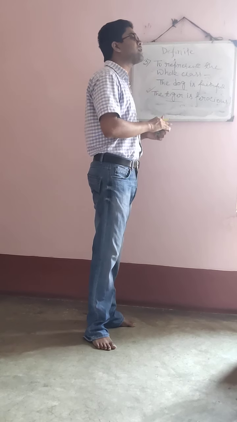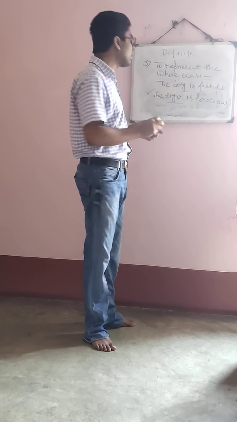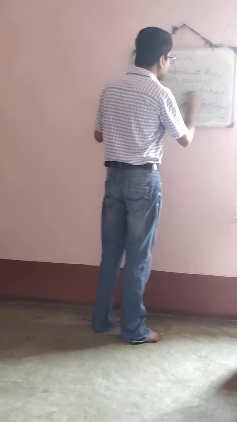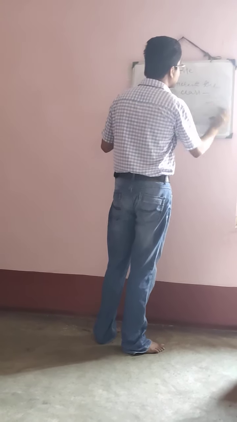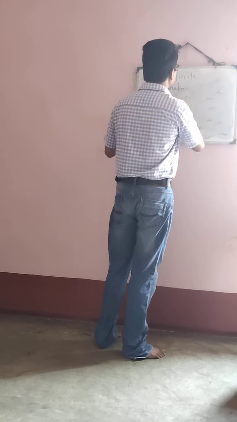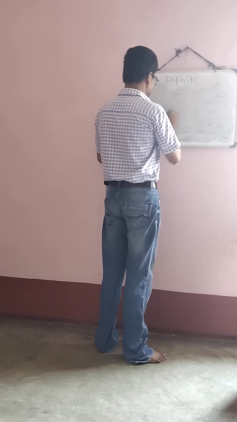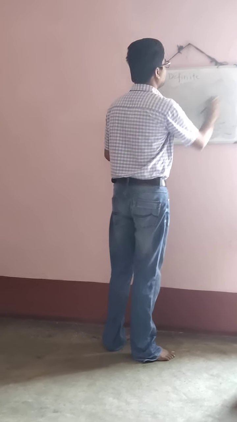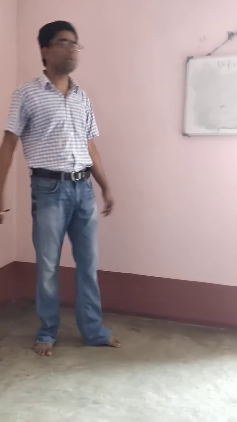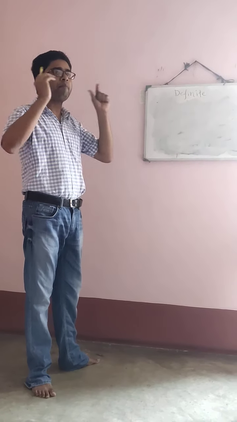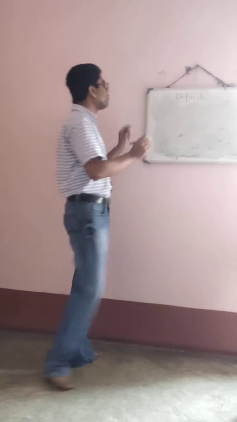In the same way you can say the cat, in the same way you can say the rat, in the same way you can say the dog, in the same way you can say the tiger. So when you talk about the whole class, then what is used? Definite article, the is used. Is that clear? But you should keep in mind, before the mankind, the is not used.